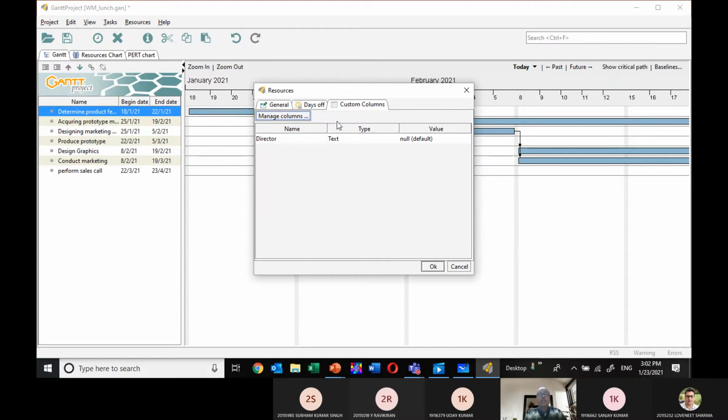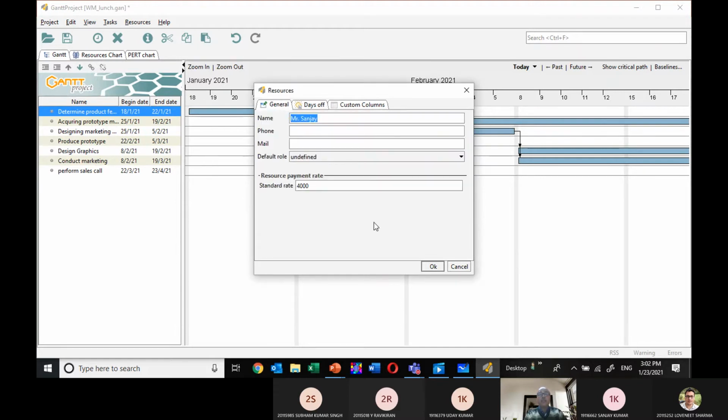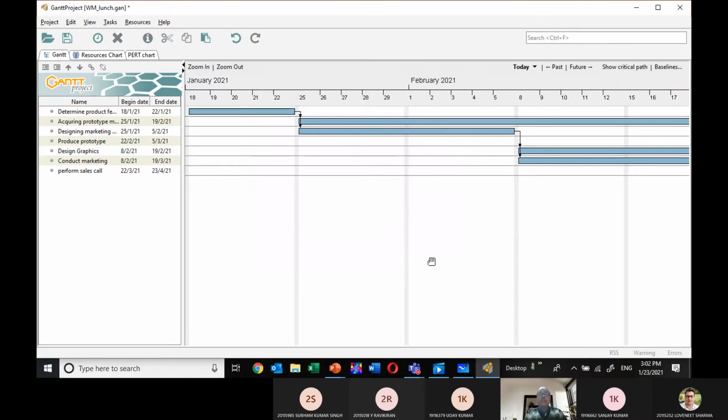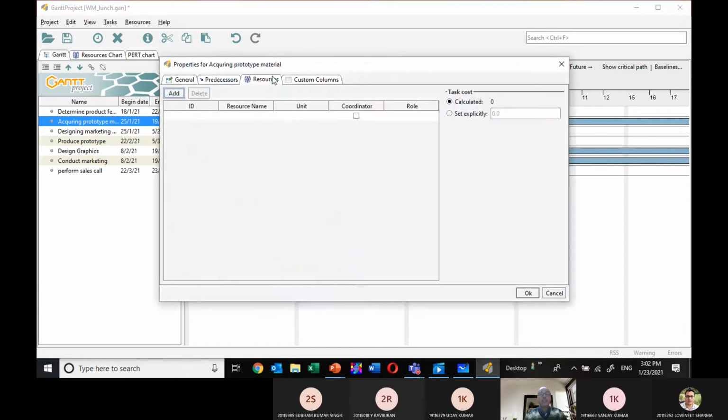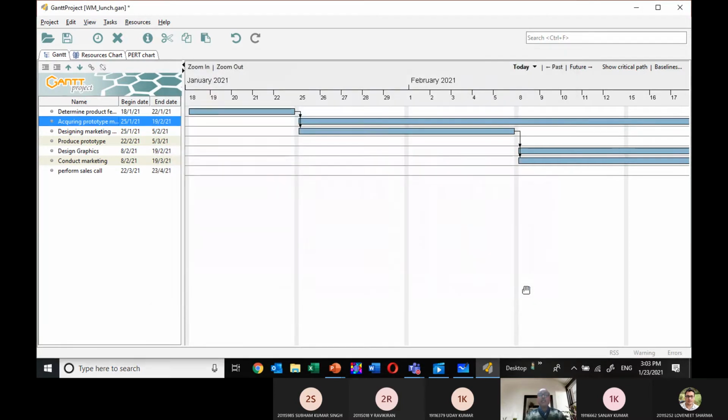So SME I can add, and then you can add general properties, name Mr. Sanjay, OK. And then you can see that according to the prototype, I am selecting the resource properties, and then I am going here, assigning the resource, adding the resource. You can see now you have Mr. Sanjay, and his role is unidentified. Later on we can add director and everything, and like that you can assign the resource person in this project journey. So how to resource the project, that we have demonstrated here.